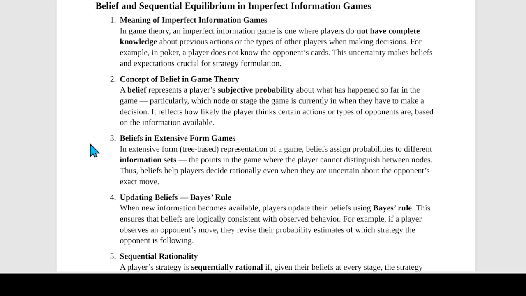Okay, so what beliefs do is that they fill the gaps that are left by the scenario of an imperfect information game.